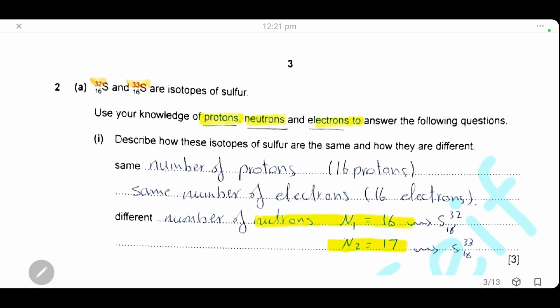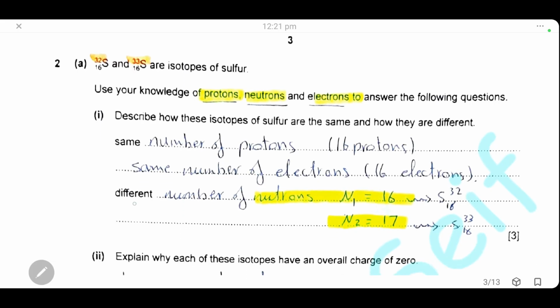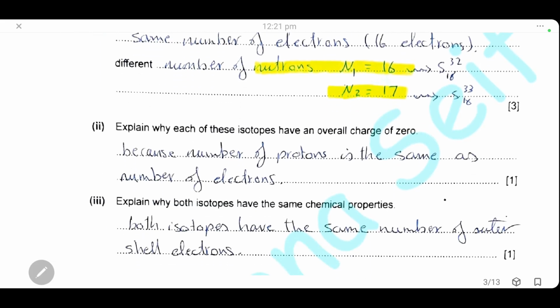They are the same because they have the same number of protons, which is 16 protons, and the same number of electrons, which is also 16, of course. And they are different because they have different numbers of neutrons. The first isotope has 32 minus 16, so it has 16 neutrons, and the second one, 33 minus 16, has 17 neutrons. So they are different because they have different numbers of neutrons.